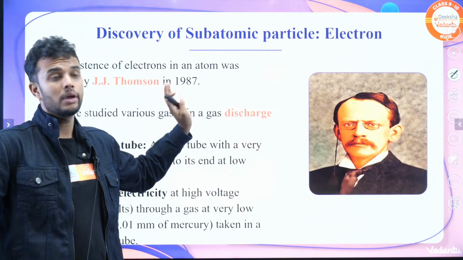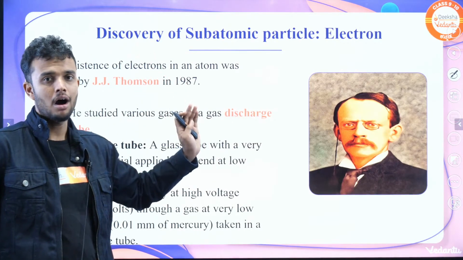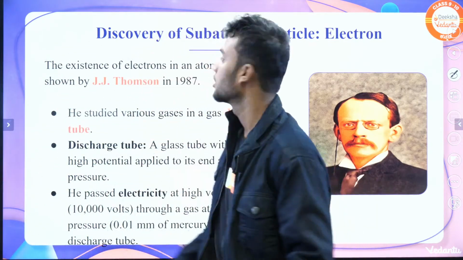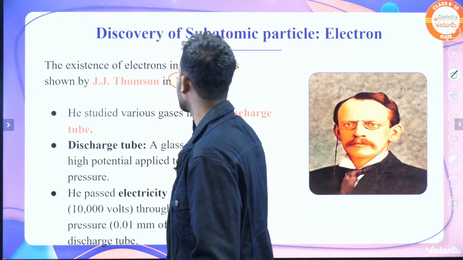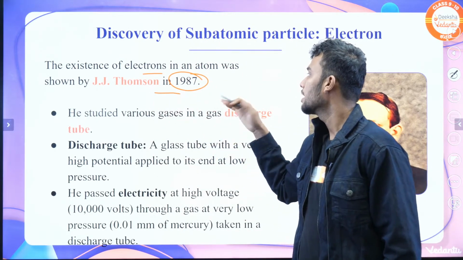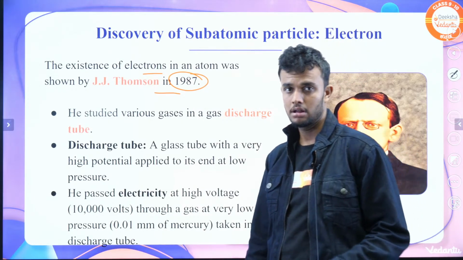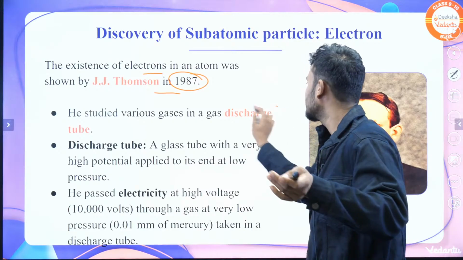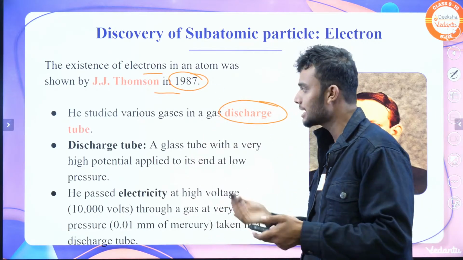J.J. Thomson is the father of electron. He is the scientist who discovered the electron for the first time in 1897. The existence of electron in an atom was shown by J.J. Thomson in 1897. How did he show it? From the discharge tube. He studied various gases in a discharge tube.